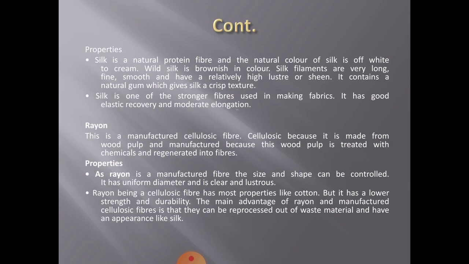It has uniform diameter and is lustrous. Rayon, being a cellulosic fiber, has most properties like cotton, but it has lower strength and durability. The main advantage of rayon, a manufactured cellulosic fiber, is that it can be reproduced out of waste material and has an appearance like silk.